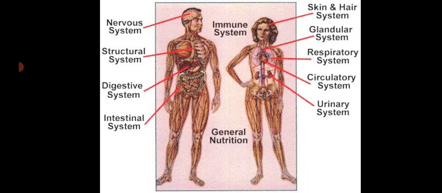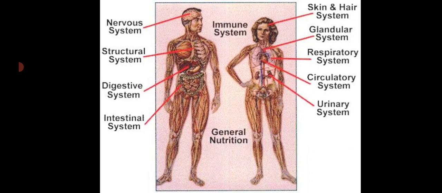Next we are going to see about the organ system level of organization. In the organ system level of organization, the body of the organism is made up of organ systems. So what do you mean by organ system? Different organs group together to perform a similar function. So that is called an organ system. So different organs group together to form an organ system.